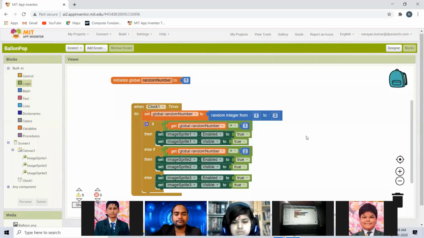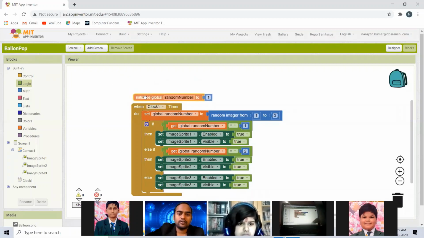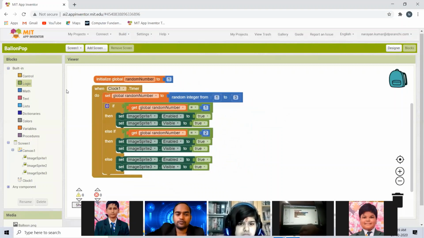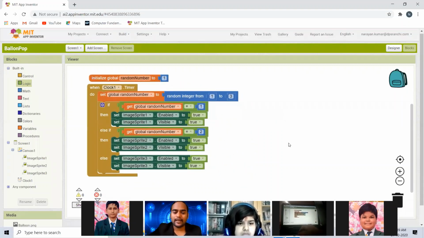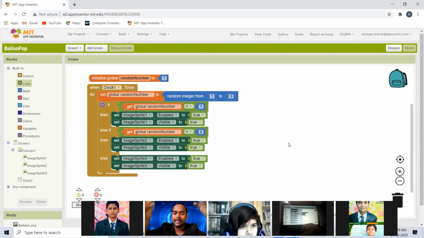Sir, can you tell what does it mean at the top, initialize global random number to 1? You see, what I said to the computer is that you randomly generate one number out of three numbers, 1, 2, 3, after every 500 milliseconds. So it will generate it, but somewhere we have to save that number. To save that number we have to create a variable.